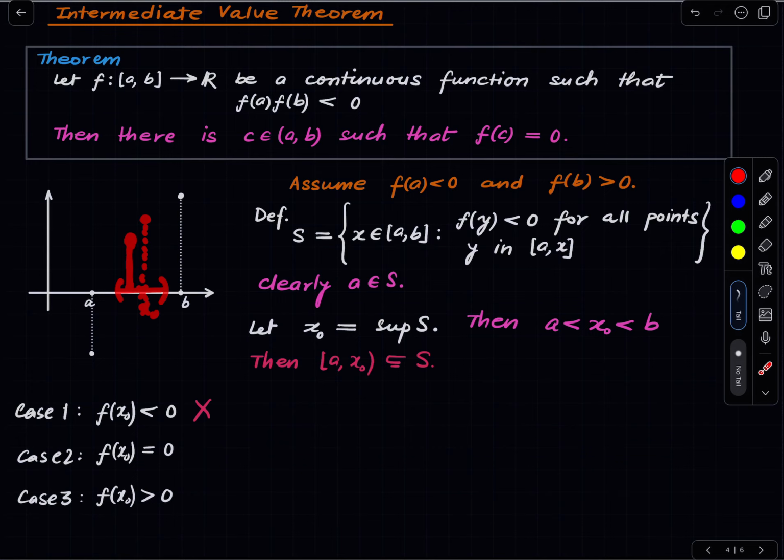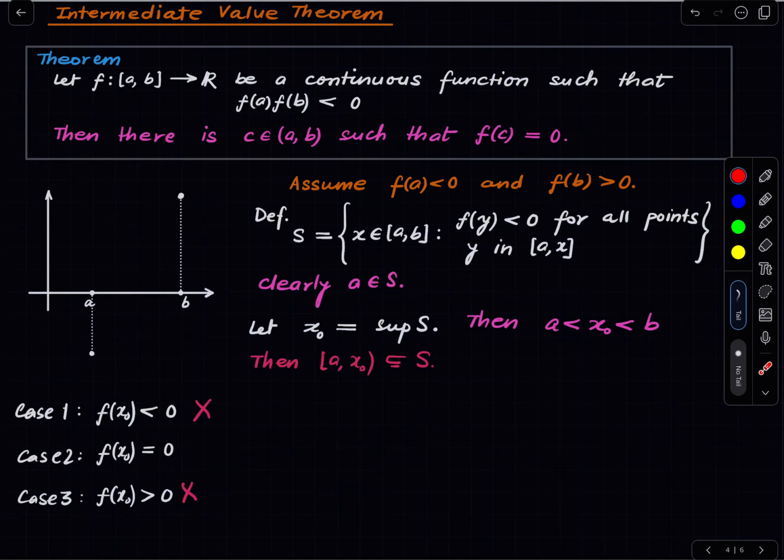So that point is not in S, and that contradicts this deduction. So this case is also ruled out. So that's it. So we must have that case 2 holds, and that proves the intermediate value theorem. I did not write the proof, but I hope I have been able to explain it sufficiently well for you to be able to write it yourself.